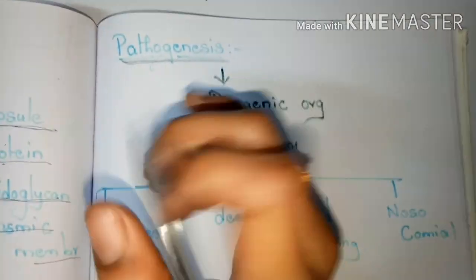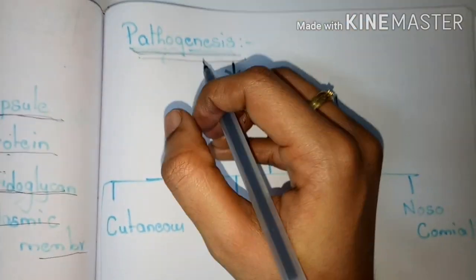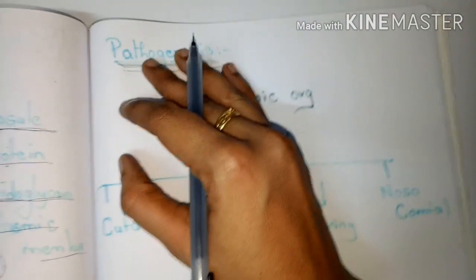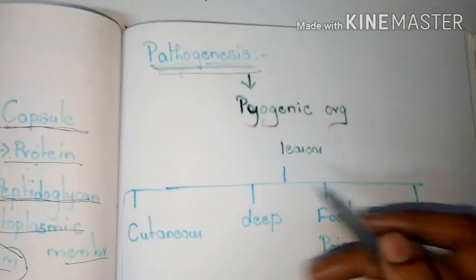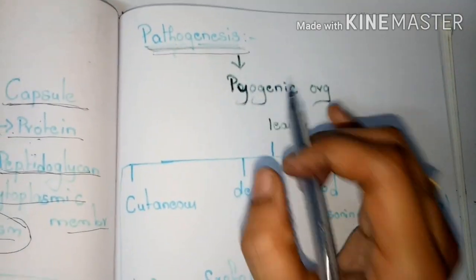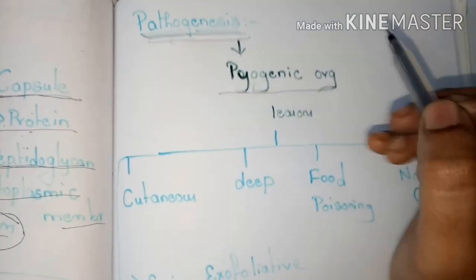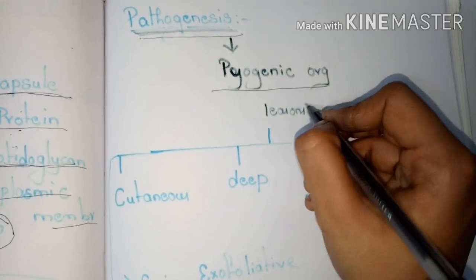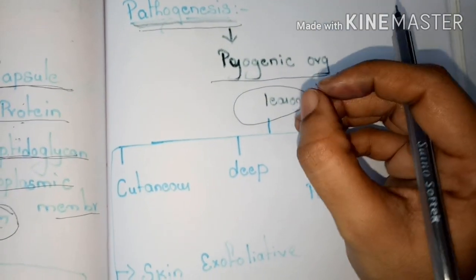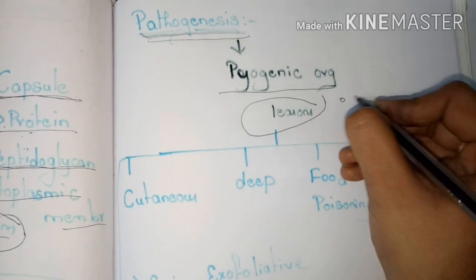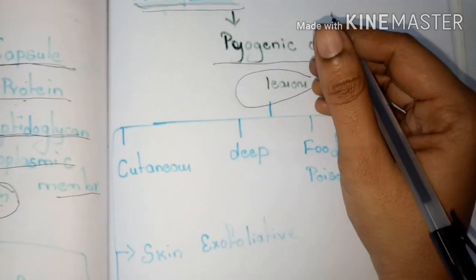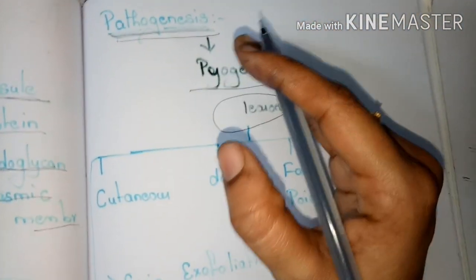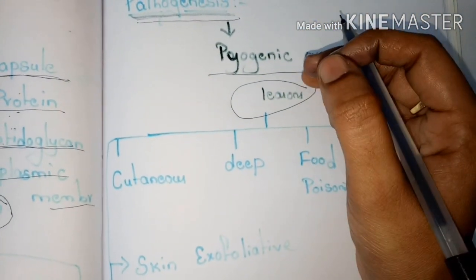Let's see what is the pathogenesis of the Staphylococcus aureus, meaning what type of diseases or infections are caused by this Staphylococcus aureus. Let's see what those are. Actually, this Staphylococcus is a pyogenic organism, nothing but a pus forming organism, and it also forms lesions. These lesions form on the skin of the human body when it gets affected with the Staphylococcus aureus.